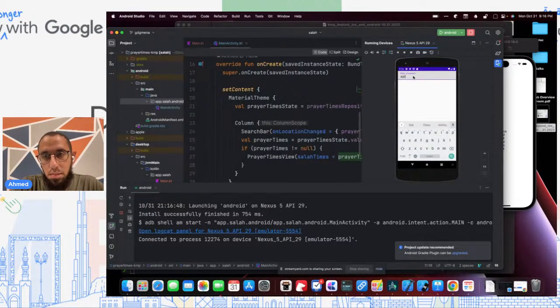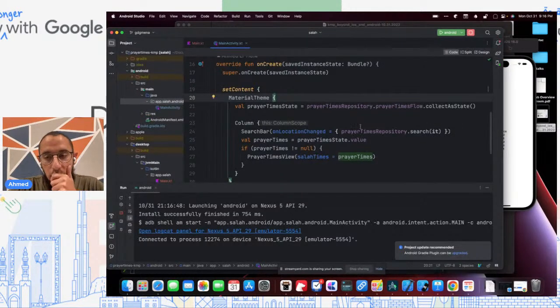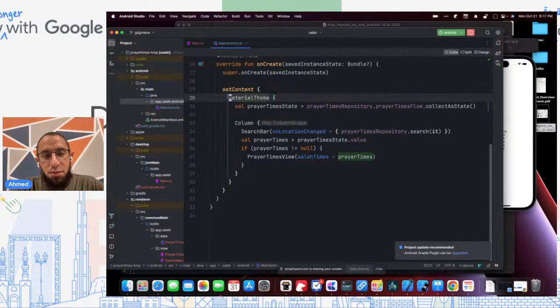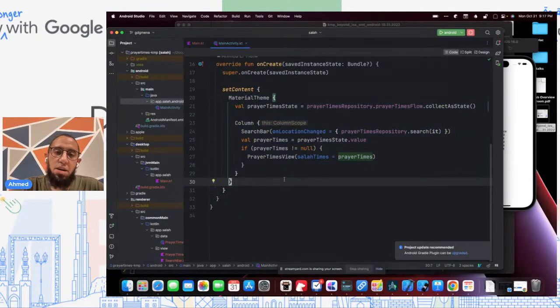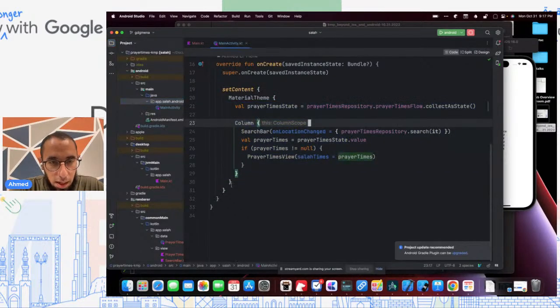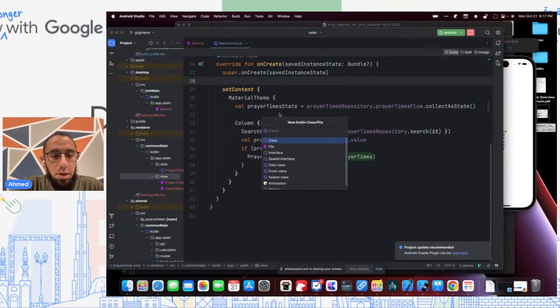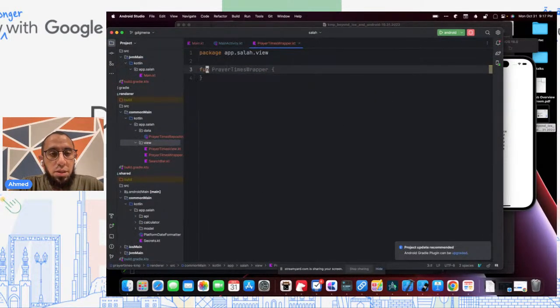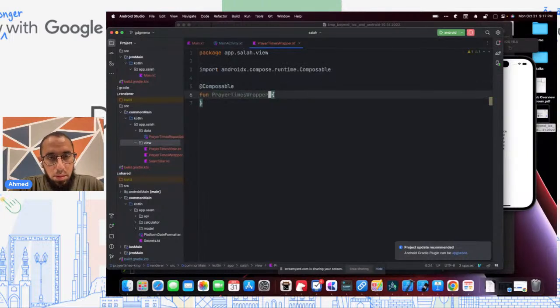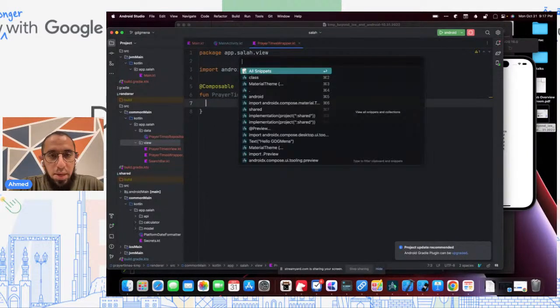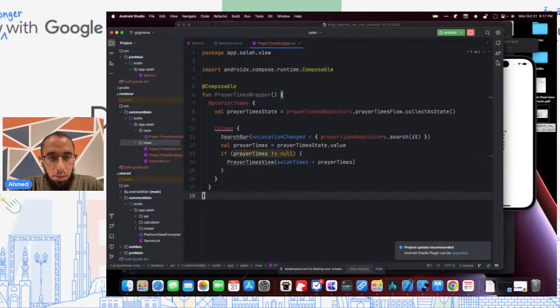And it's working. So, okay, so great. So now we've removed a lot of the code reduction, but we still have the block of set content, which is still being duplicated. So let's actually also stop duplicating that as well. So I'm going to copy this here, and I'm going to go into my render module, and I'm going to create another Kotlin class. I'm going to call it prayer times wrapper. We'll make this a composable function, and we will paste what we copied from there.